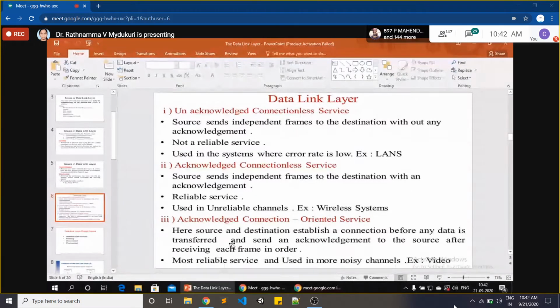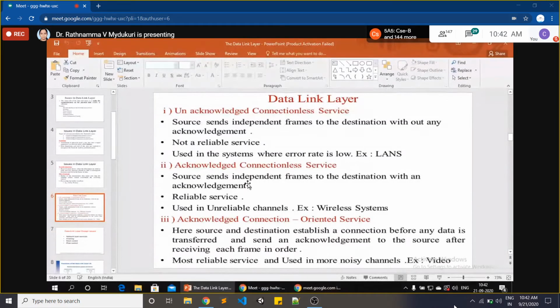Because you are getting a proper reply acknowledgement from the receiver at the same time, this is the best when compared with the above two services. So the first one, an unacknowledged connectionless service, where we don't have any path, anything else, we just send the data frames. We don't know whether it is received by the receiver or not. So it is an unreliable service. Mostly we do this for LANs where the error rate is low.